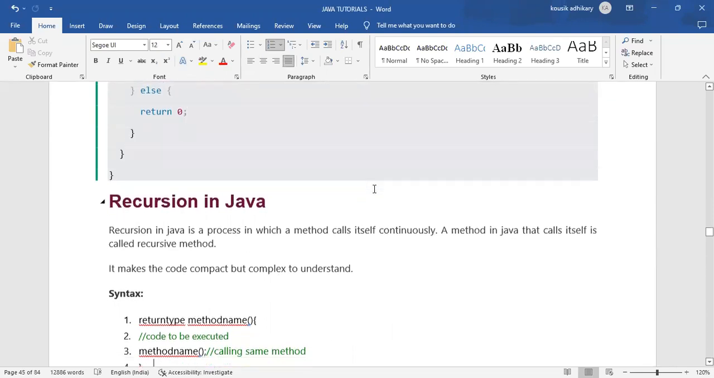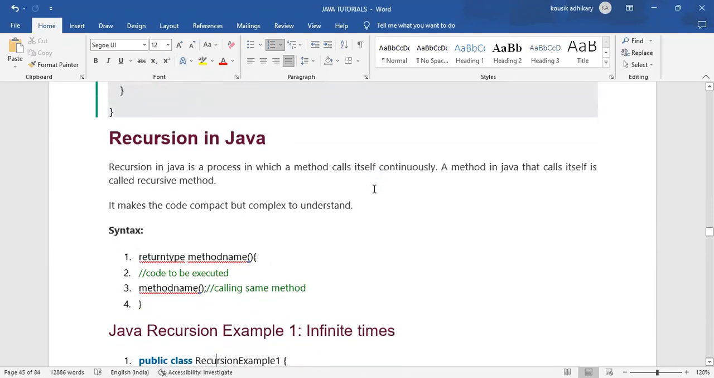Recursion in Java. What is recursion? What is the definition of recursion? Recursion in Java is a process in which a method calls itself continuously. A method in Java that calls itself is called a recursive method. Recursion and recursive are both the same. That is recursion in Java.